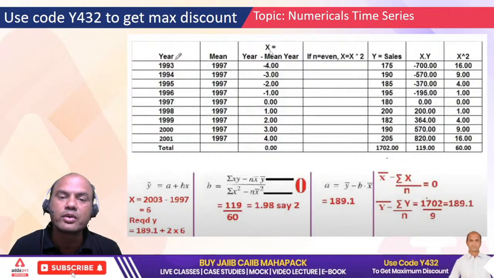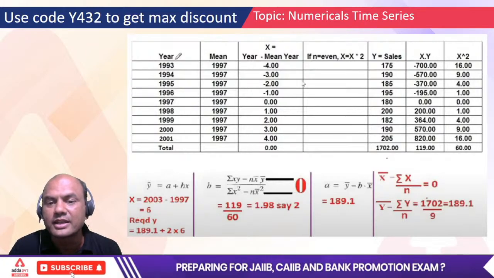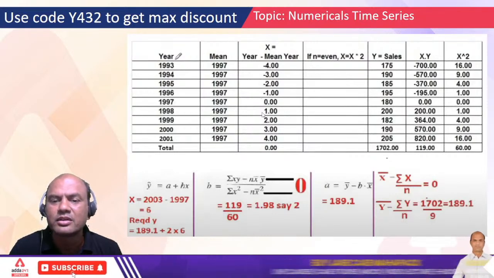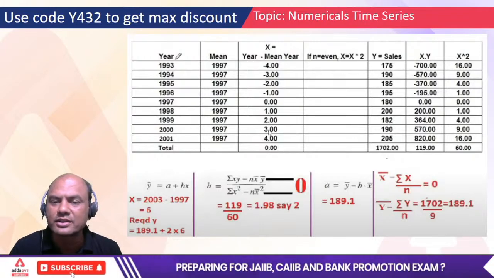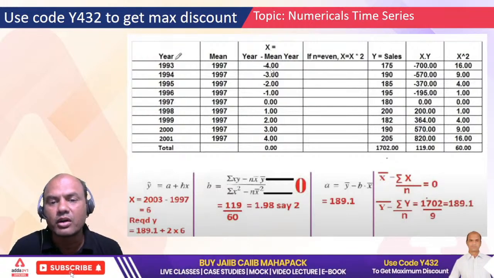So what am I doing now? 1993 minus 1997 is minus 4. This is what I am getting as x. Similarly for the others, 94 minus 97 is minus 3. Same for the others: minus 2, minus 1, 0, 1, 2, 3, 4. If you do this, 2000 minus 1997 is 3. Okay? So now you have got all this x.